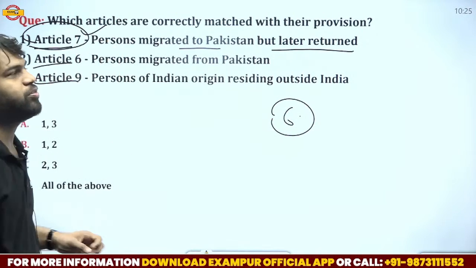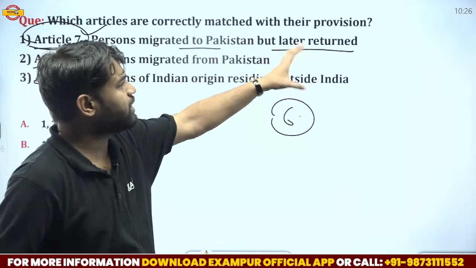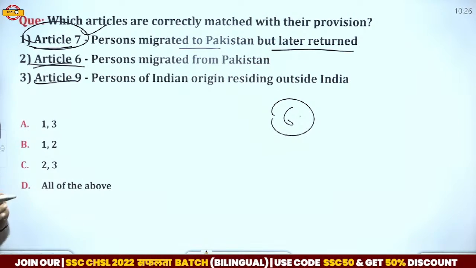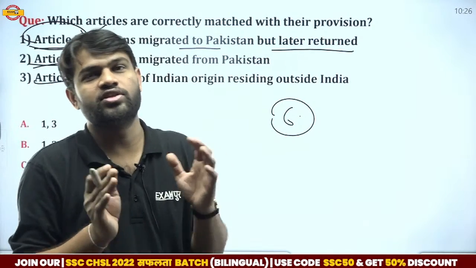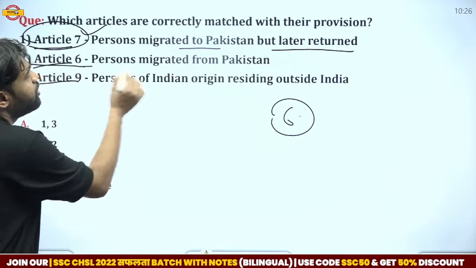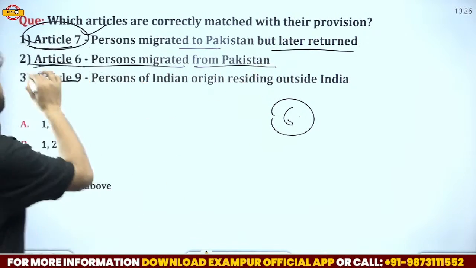So that is the correct provision: person migrated to Pakistan but later returned to India. Then Article 6, I already told you that Article 6 contains the provision for citizenship of persons who migrated to India from Pakistan. So that is also a correct statement.